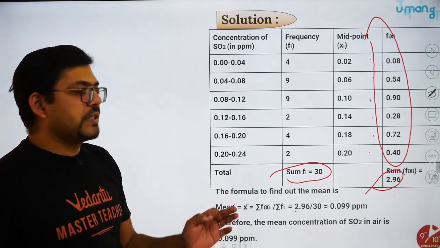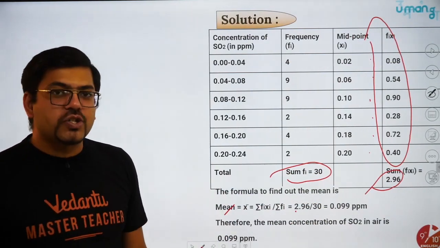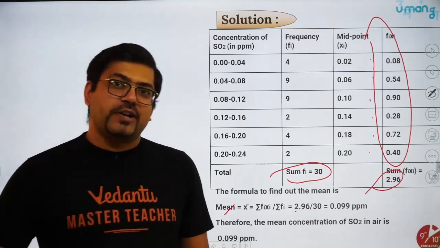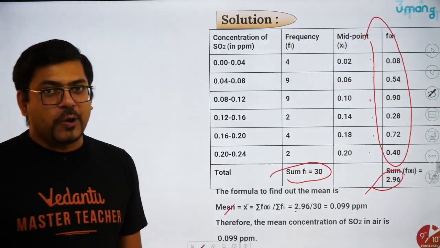So this is the mean. This is the average parts per million concentration of SO2 in the air. I hope you all understood that.